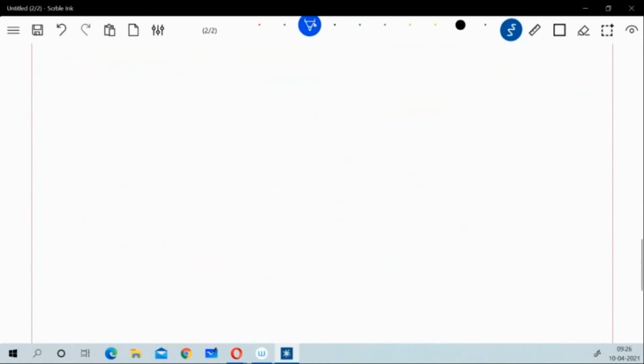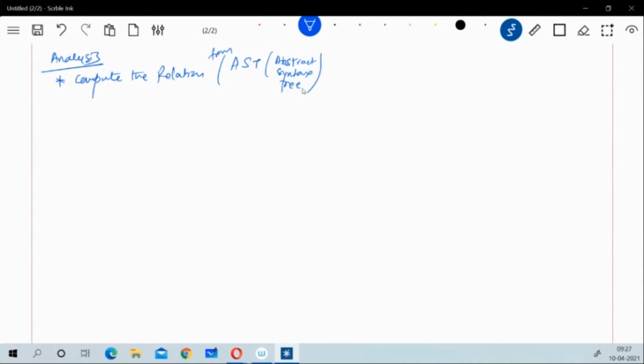So now let's discuss the first step, called analysis. When I say analysis in the Catalyst Optimizer phase, it computes the relation between the AST, which is the abstract syntax tree. From the abstract syntax tree, it creates a relation between the AST and your SQL parser or data frame objects.